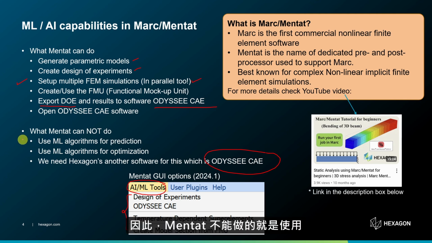But you do have to install the ODYSSEE CAE software separately. Hence, the thing Mentat can't do is to use machine learning algorithm for prediction or even for optimization, but that's not necessary because it can talk with software ODYSSEE CAE.